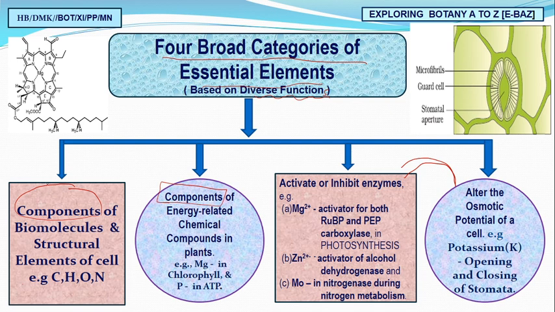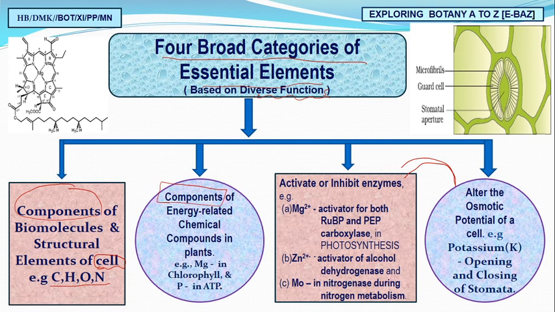Is it clear? So first is the component of biomolecules and a structural element of the cell. If you are going to constitute a cell, the components are important, and components are essential elements. For example, carbon, hydrogen and oxygen.